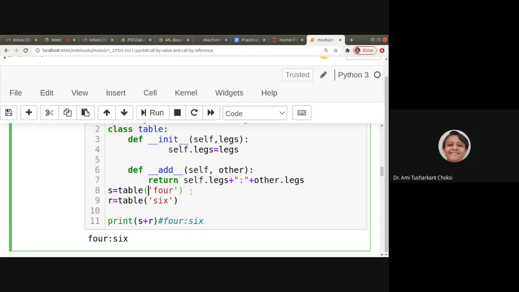So what it will give us is, say s is equal to Table. We are creating the object of this, that is 4, given as a string. So in the return we are having string concatenation. Addition of two strings is concatenation, isn't it? And for r we are having the object and we have passed 6. So when it returns, it gives us 4:6. Fine.